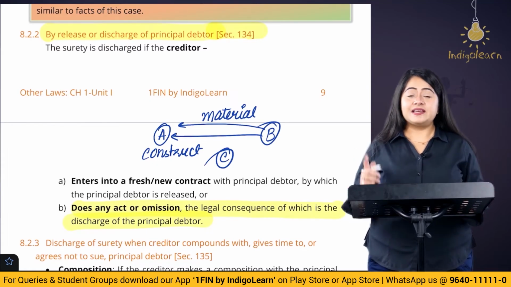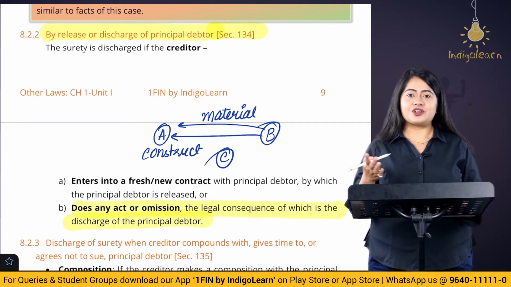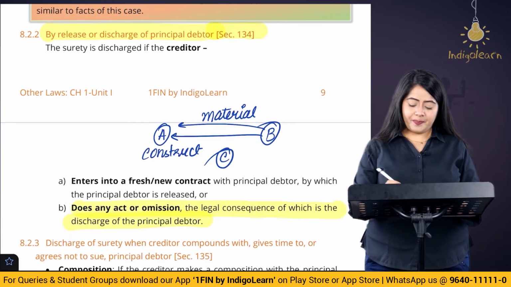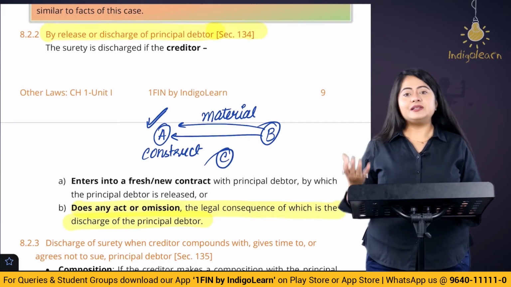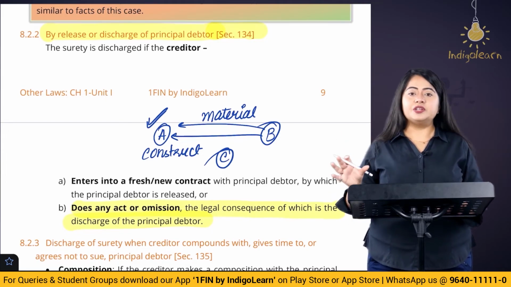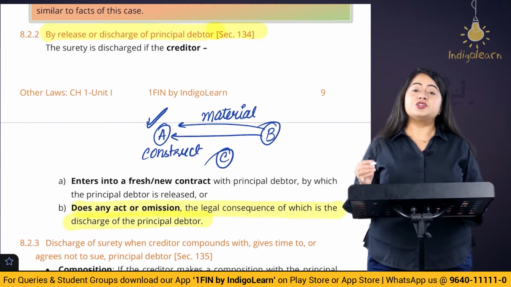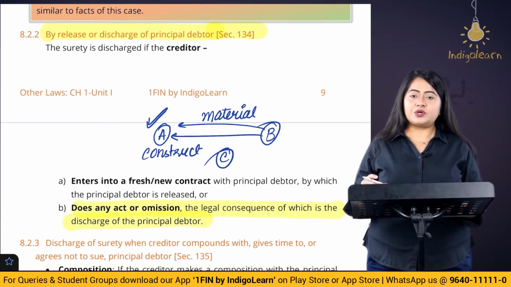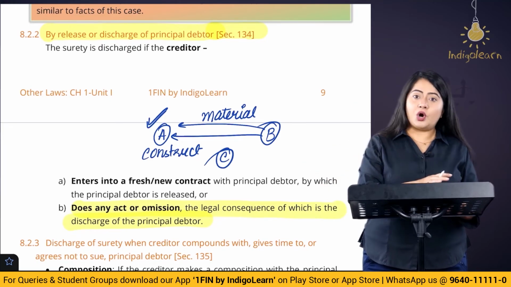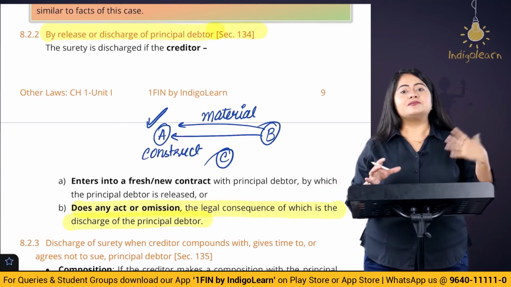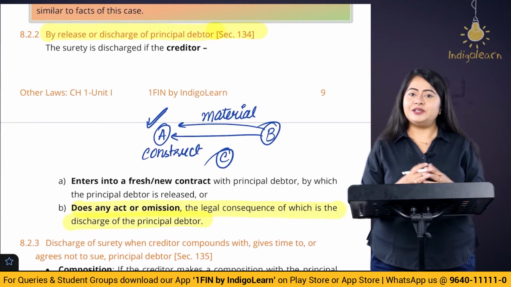Let's say now what happens is that this B person, who is our creditor, does not supply the material for the construction of the house. Now here A is not able to construct the house. A is discharged. Why? Because the material itself is not provided from the side of the creditor. Do you think this is going to lead to surety also being discharged? The answer is yes, the surety will also be discharged. So here basically what has happened is the creditor was supposed to do something according to the contract. Creditor did not do that thing, and because of that the debtor is discharged, and when the debtor is discharged for whatever reasons, the surety is automatically going to be discharged.